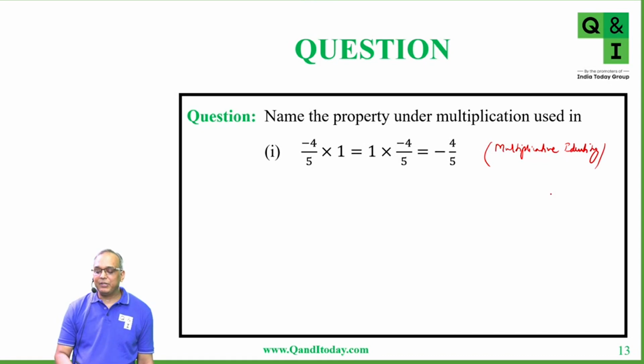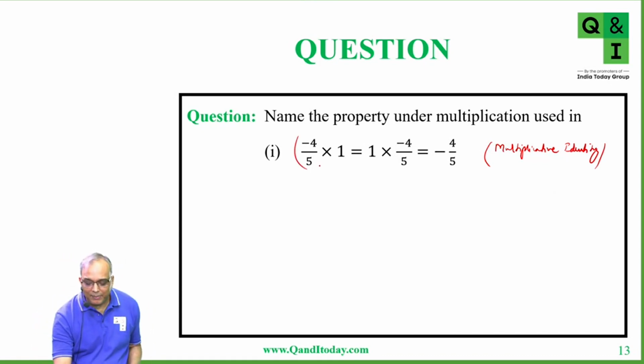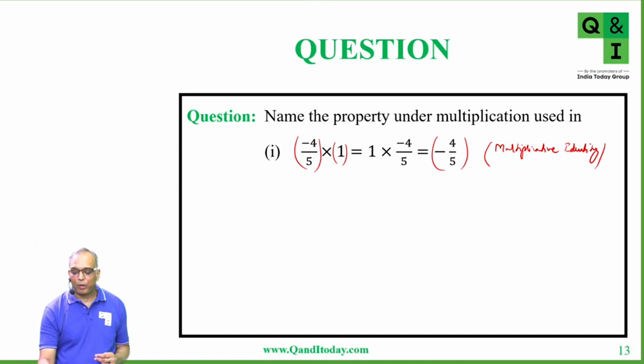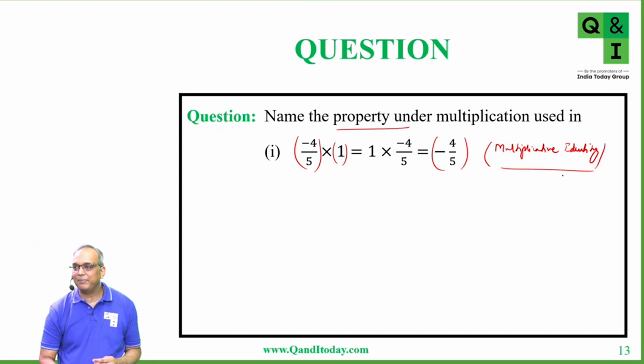Why? Because if you multiply a rational number with 1, you get the same rational number. That means this is multiplicative identity. 1 is the multiplicative identity of the rational number minus 4 by 5. So the property which we are using is multiplicative identity.